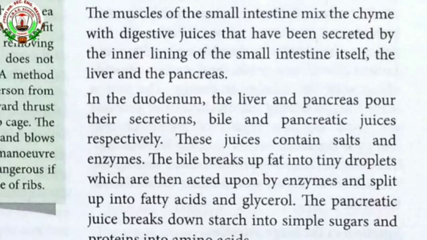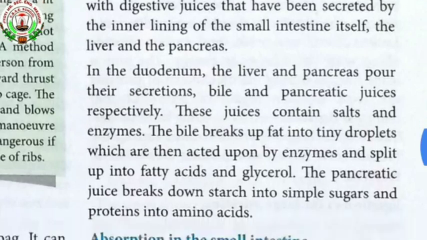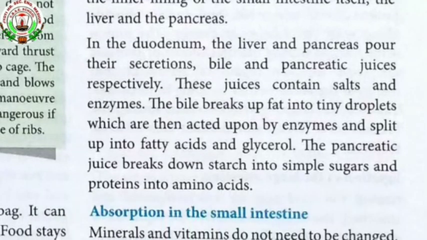The bile breaks up fats into tiny droplets, which are then acted upon by enzymes and split into fatty acid and glycerol. The pancreatic juice breaks down starch into simple sugar and proteins into amino acids. Now, let us see how digestion takes place in the small intestine.